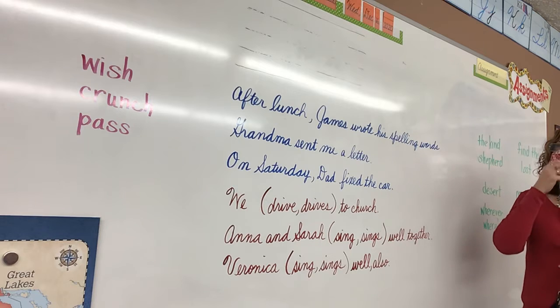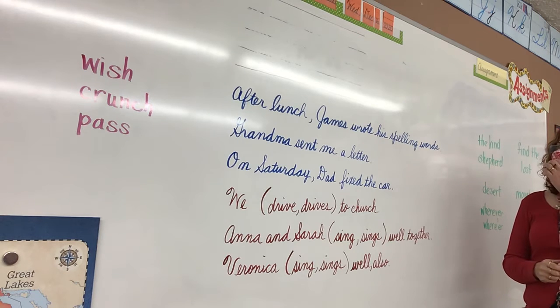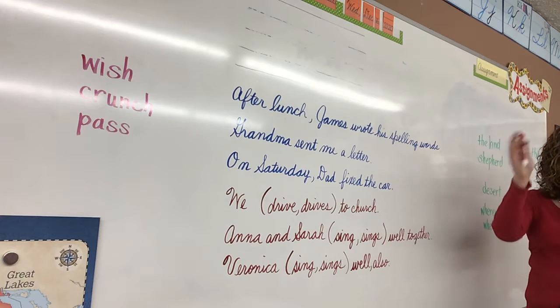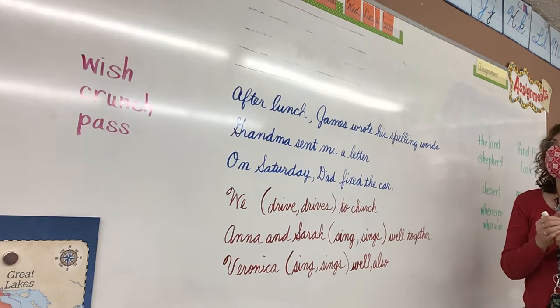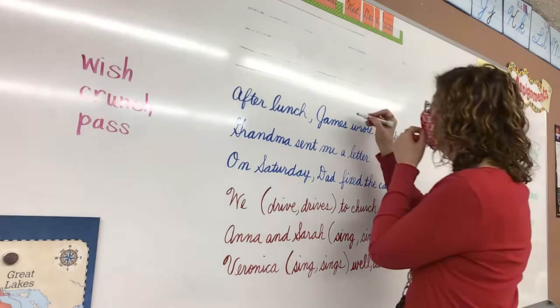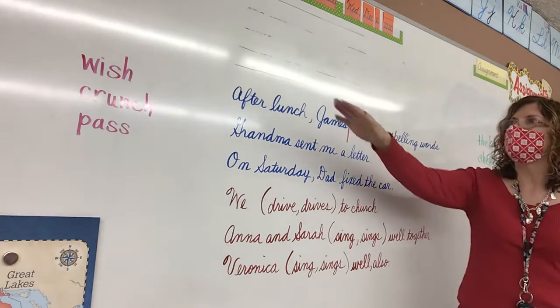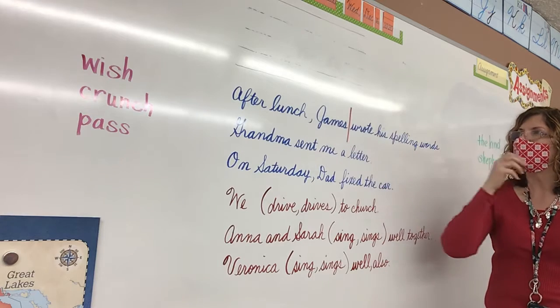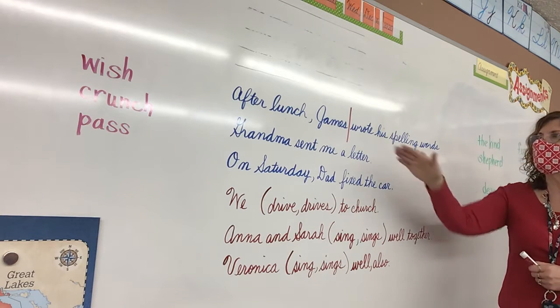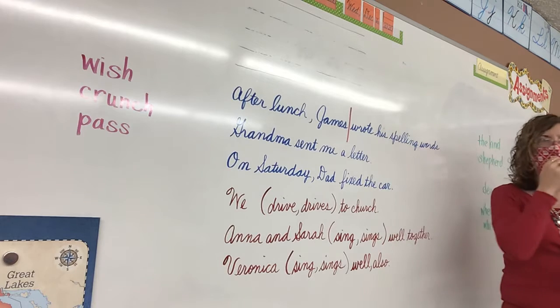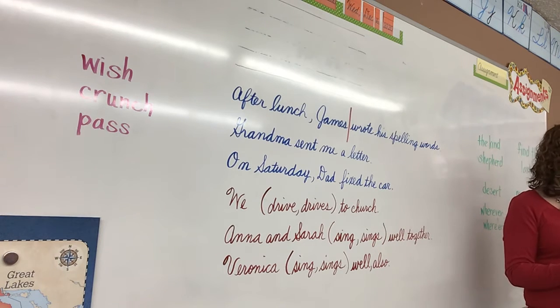Read the sentence with me. After lunch, James wrote his 7 words. All right, so the first thing we need to do is divide it. Where are we going to divide it? Tess. Very good. After James. So everybody read with me. What is the subject part of the sentence? After lunch, James. What is the predicate part of the sentence? Wrote his 7 words.